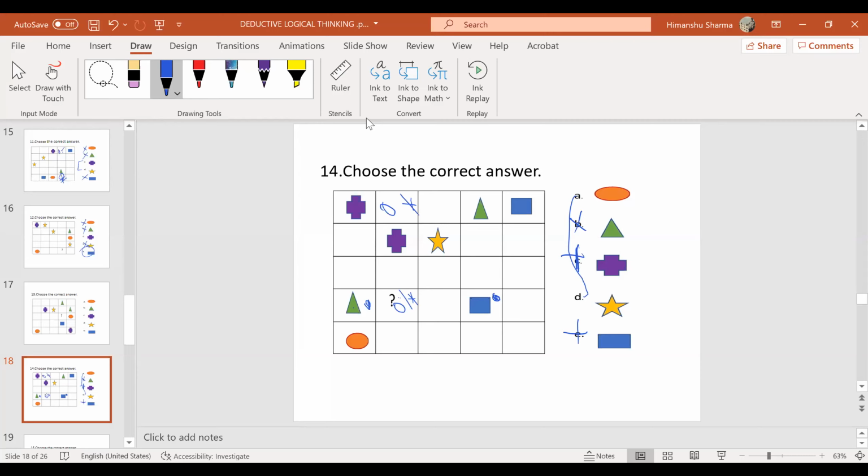No, actually this is a bit tough. Let me check. So I can have a circle at the top. Here circle and star I can have. And here also circle and star I can have. How are you people solving? Few are telling circle, few are telling star.